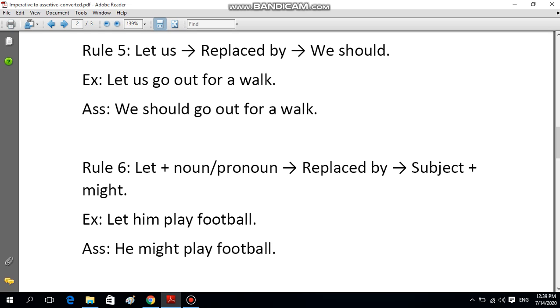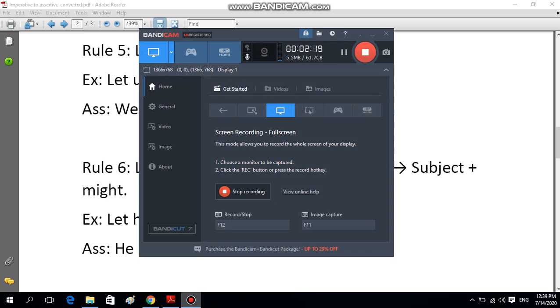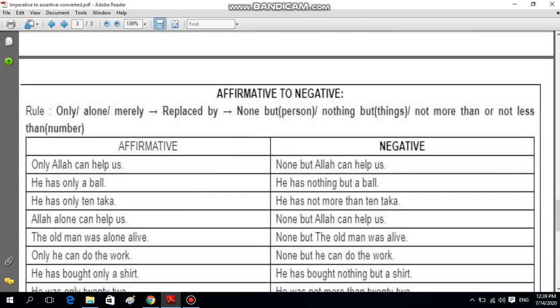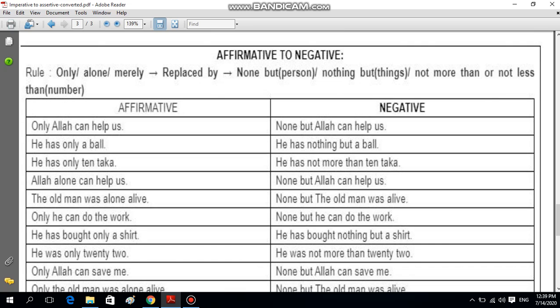So now we'll go for a review of our previous class learning, and we'll evaluate what our learning was. We'll see some exercises with the answers. Do you remember what we learned in earlier classes? We learned assertive, affirmative to negative and interrogative. So we'll go for affirmative to negative, how it worked. First, it was affirmative to negative. We learned that if you find only, alone, merely, this will be replaced by none but, nothing but, not more than, not less than. You see many examples here.